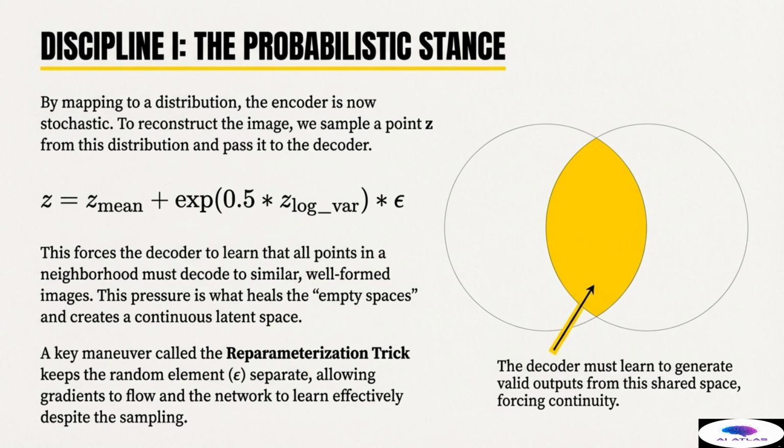Discipline I is the probabilistic stance. By mapping every input image to a distribution instead of a single point, the encoder becomes stochastic. To reconstruct the image and train the network, we must sample a single point, z, from this generated distribution and pass that sampled point to the decoder. The mathematical representation of this sampling process is shown on the slide. Z equals z mean plus the exponential of half of z log var multiplied by epsilon, where epsilon is random noise drawn from a standard normal distribution.